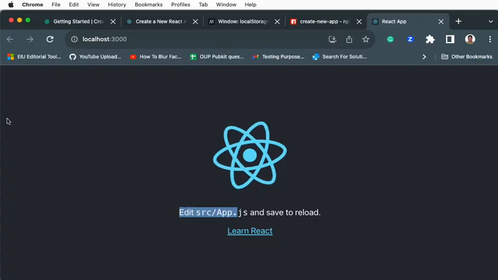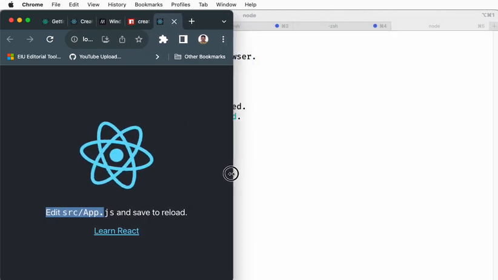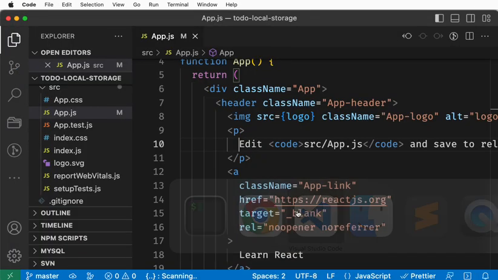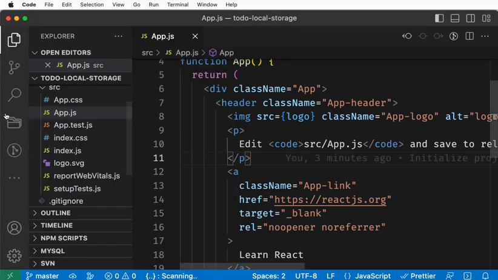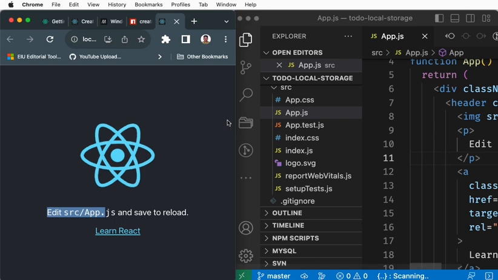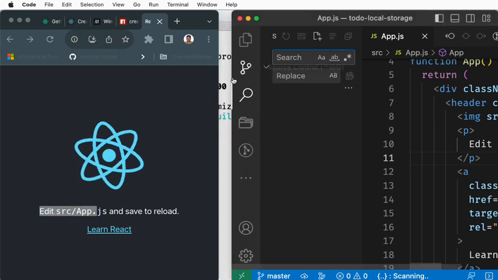I'll keep this window like that so it will be easy for us to see them together. Maybe I'll reduce this; my code portion would be very small. That should be okay, I guess.